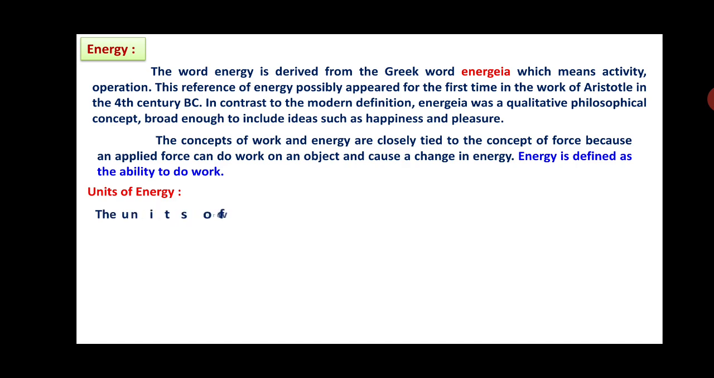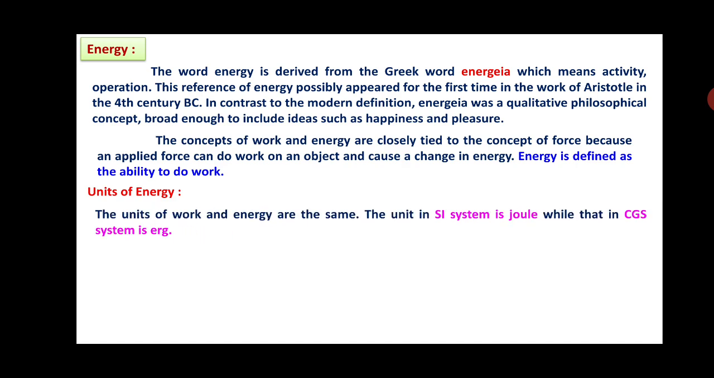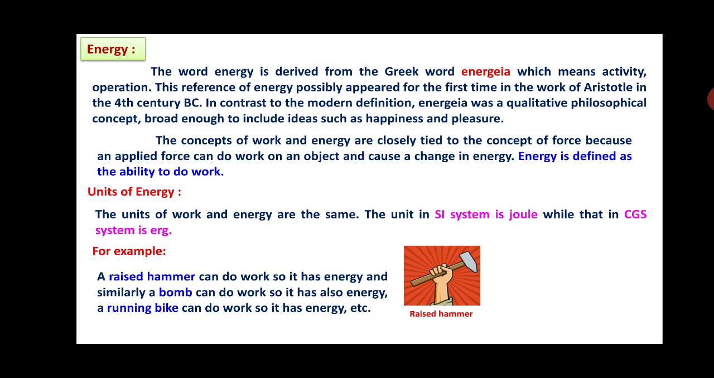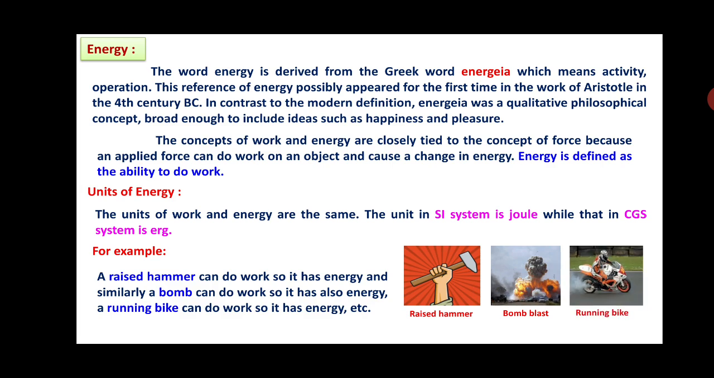So what are the units of this energy? The units of work and energy are the same. So the unit in the SI system is joule, while that in the CGS system is erg, same as that of work. For example, a raised hammer can do work, so it has energy. Similarly, a bomb can do work, so it also has energy. Can you see in the second figure? A running bike can do work, so it has energy, and so on.